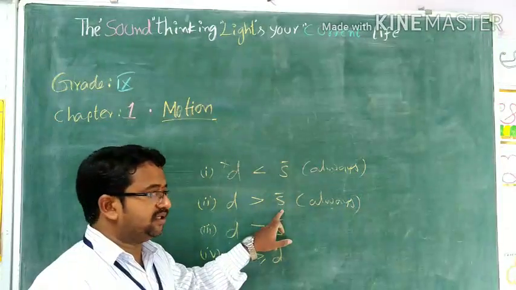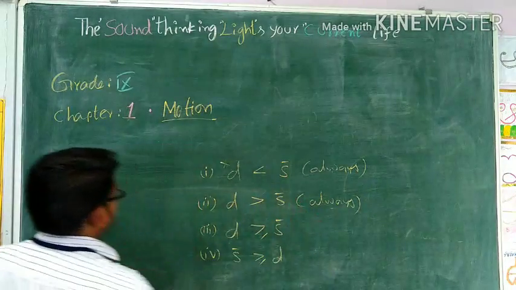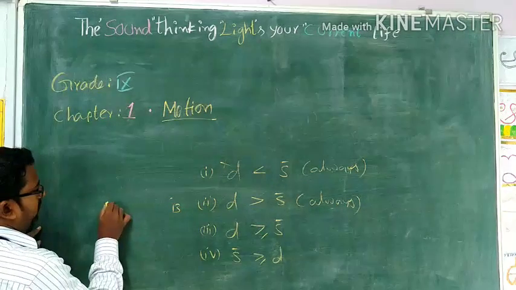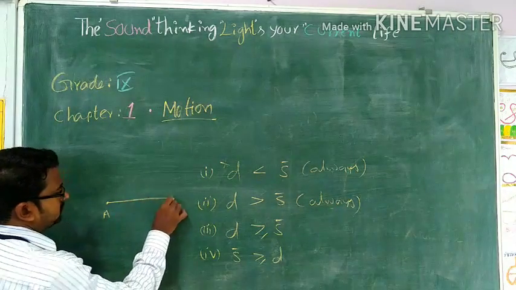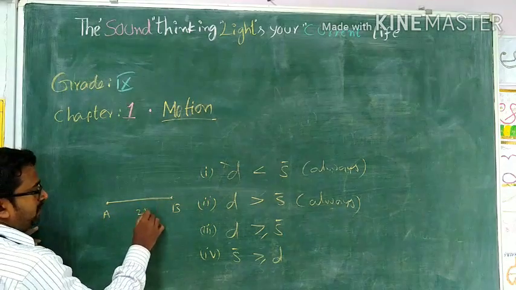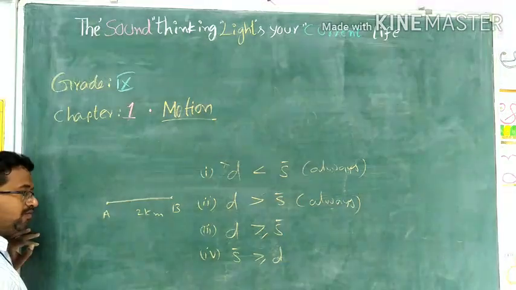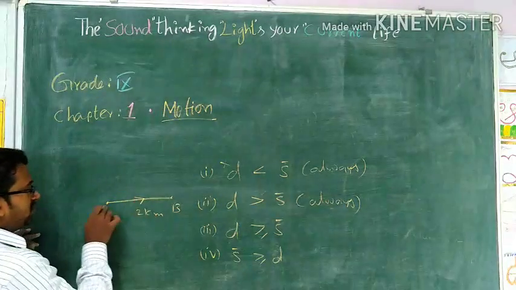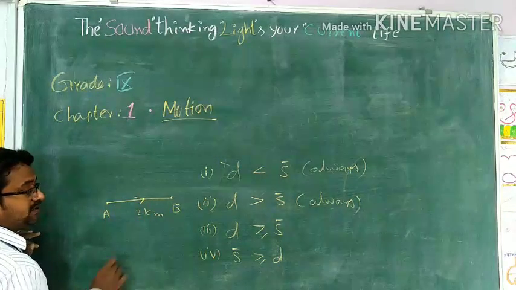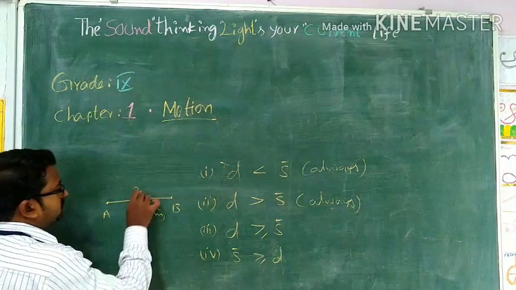Maybe chances are there. But I want to explain one more thing here. It is point A and it is point B. A person moves like this. What is the distance he covered? From here to here maybe 2 kilometers. Or one more person starts from here and reaches here in the shortest way, the distance is also 2 kilometers.